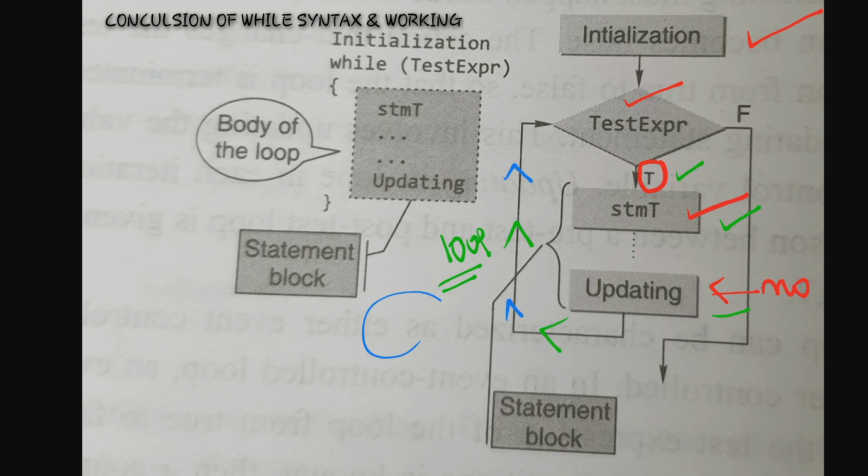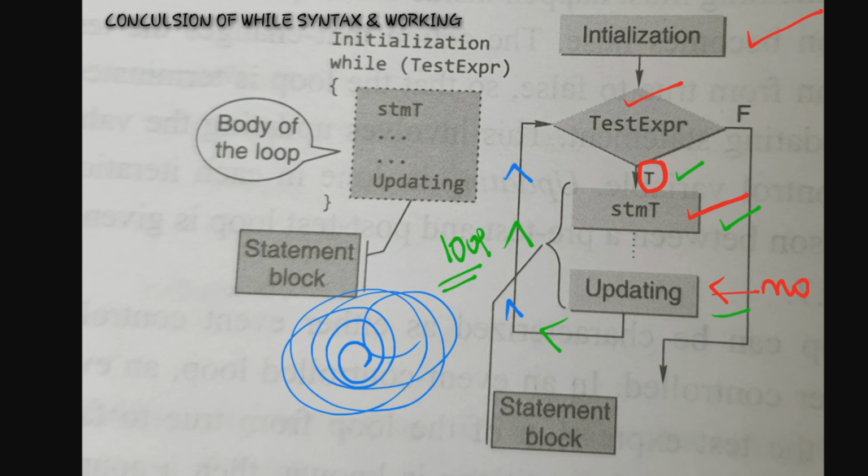This is the concept of looping. And finally if the given expression is false, then exit from the loop. So this is our 8th step.